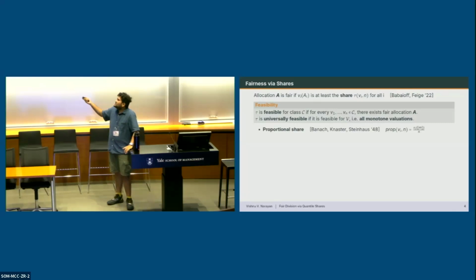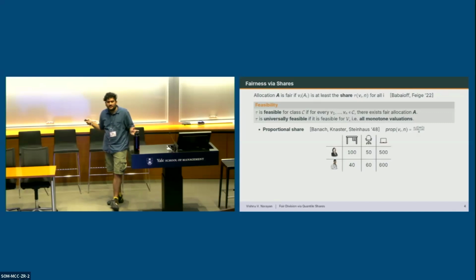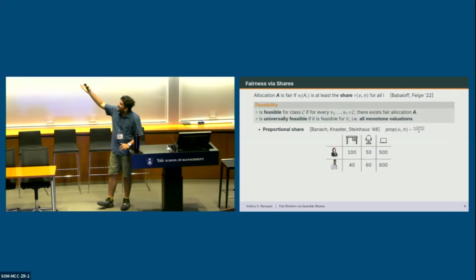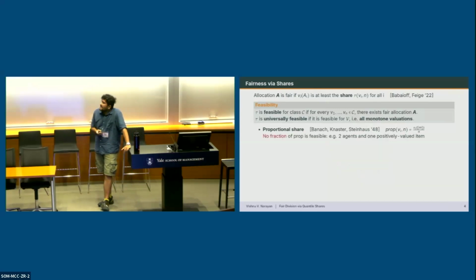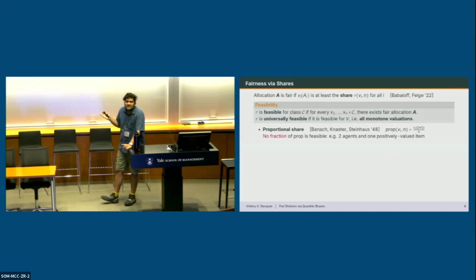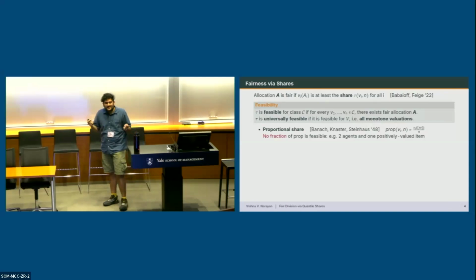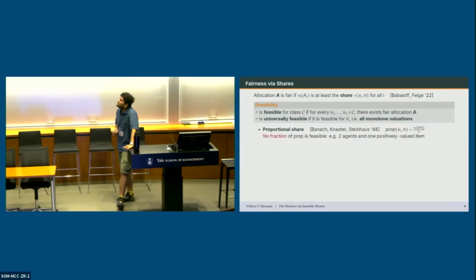So what are the well-known shares in the literature? The most famous from many decades ago is the proportional share, where the proportional share is just each agent's value for all the items divided by n. In our example, since there's a high-valued laptop, the agent that doesn't get the laptop again doesn't reach its proportional share. And it turns out that no fractional proportional share is feasible. So for example, very simply, if you have two agents and one positively valued item, the agent that doesn't get the item gets nothing, and therefore no fractional proportional share.